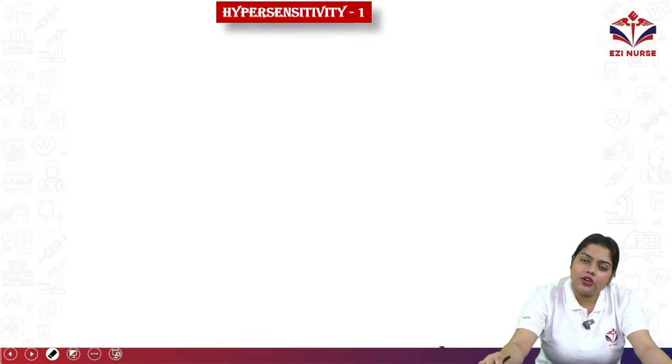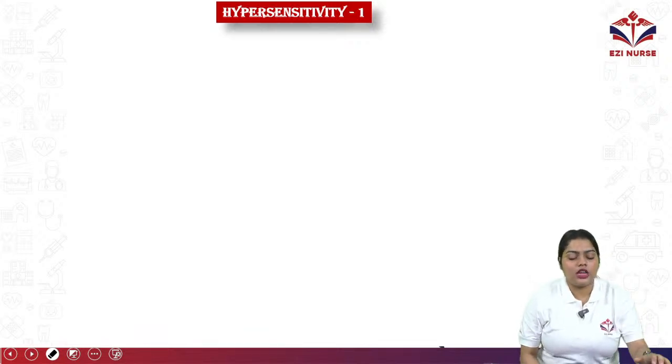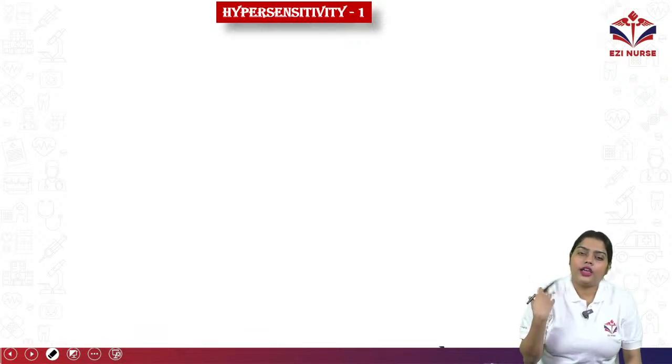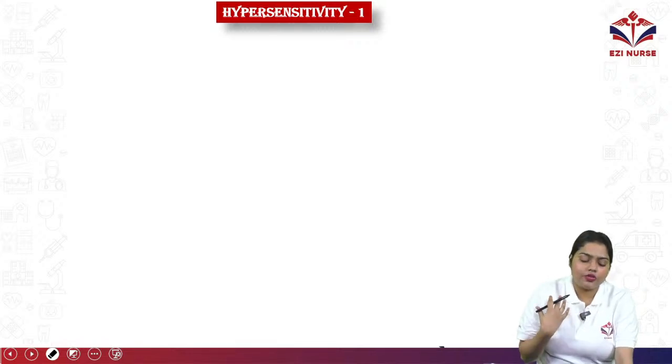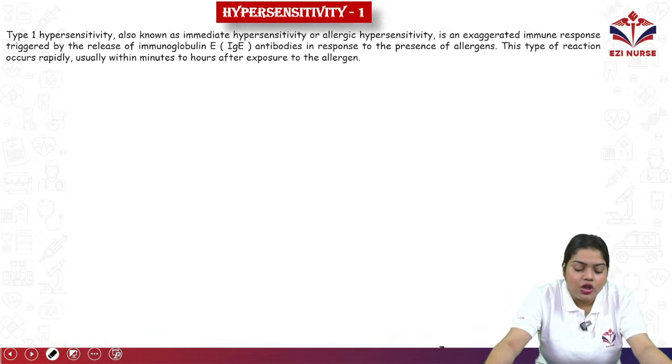So antibody and antigen have different types of reactions, but what will happen when the antibody affects its own body system, or because of some reaction it becomes actively in action? Okay, so we have different types of hypersensitivity. That includes hypersensitivity 1, also known as immediate hypersensitivity or allergic hypersensitivity. It is an exaggerated immune response that is triggered by the release of immunoglobulin E.